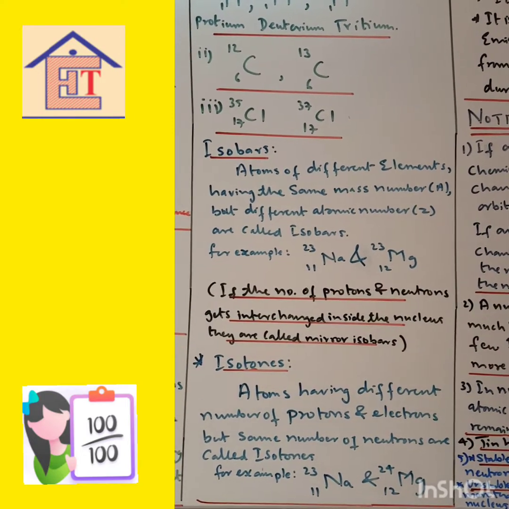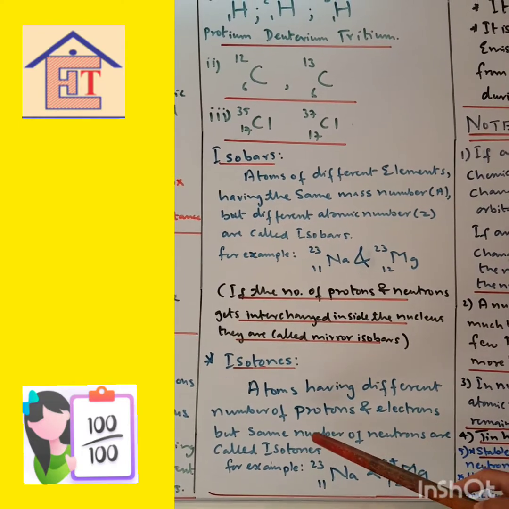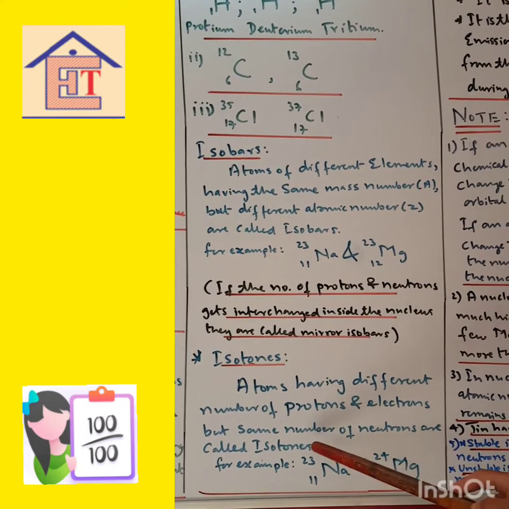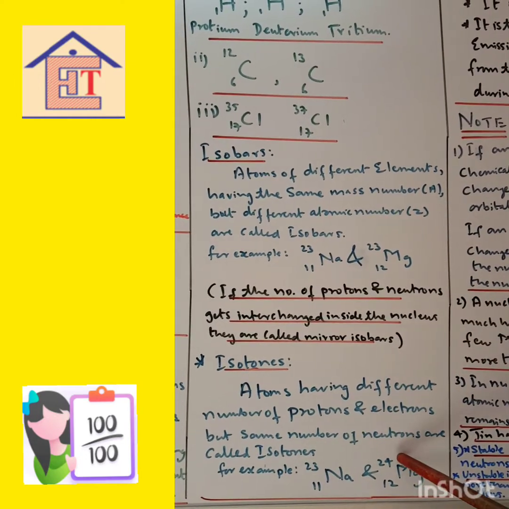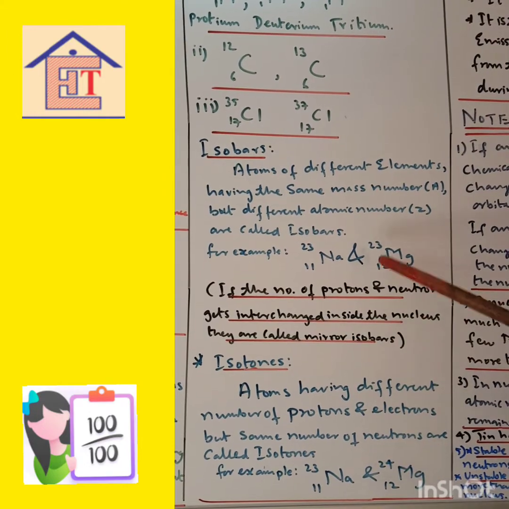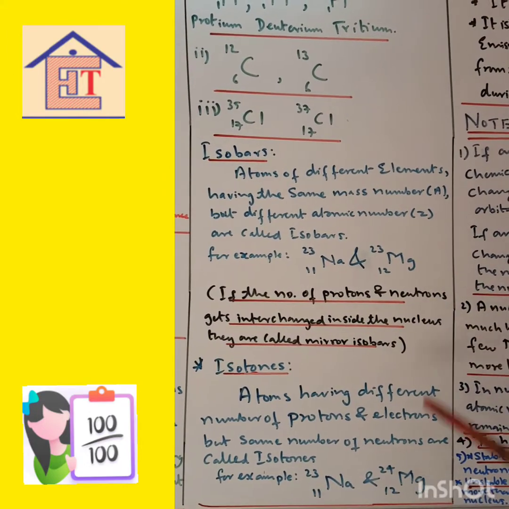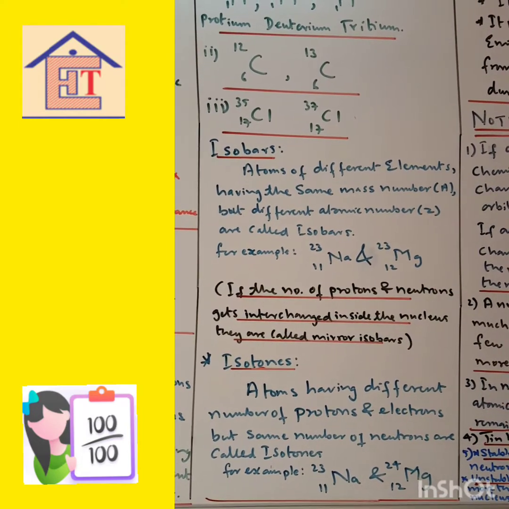Then isotones: atoms having different numbers of protons and electrons but the same number of neutrons are called isotones. Example, sodium 23, 11 and magnesium 24, 12. Now look at the difference between these two examples. They look alike now, but they are not the same. Just see what the difference between these two is. You have to learn it accordingly, otherwise you write the same and you lose your marks.